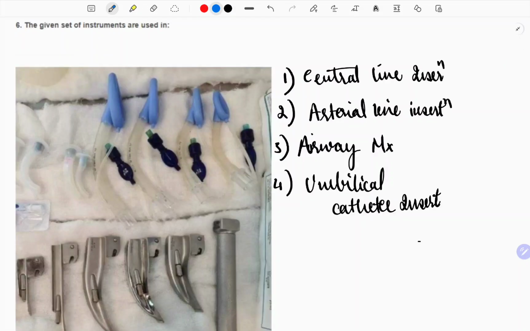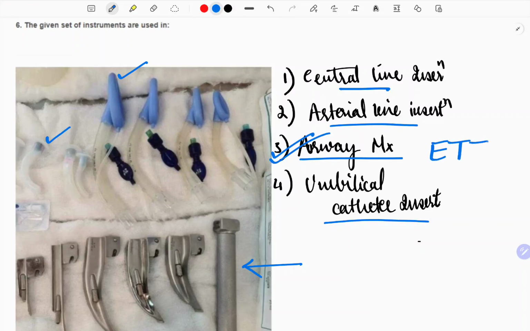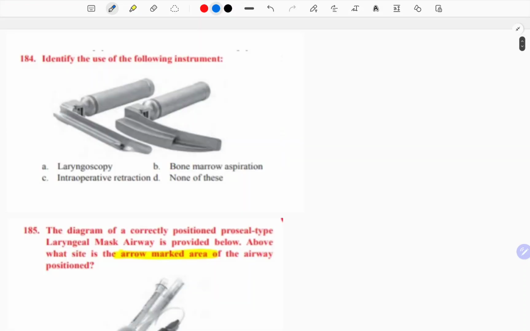So the answer is B, and if this question is repeated, mark the B option as the answer. Now next is, given set of instruments are used in central line insertion, arterial line insertion, airway management, or umbilical catheter insertion. See, here you can see the laryngeal mask airways, the oropharyngeal or the nasopharyngeal tubes, and you can also see the laryngoscopes. So this is definitely an airway management mechanism where you are going to insert the ETT or secure the airways. And tell me in the comment section which is the Macintosh and which one is the Miller's laryngoscope. Now the next statement, identify the use of the following instruments. So these are the laryngoscopes used for laryngoscopy, and one is Macintosh and one is Miller's, which you will tell me in the comment section.